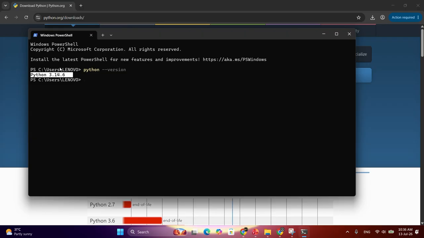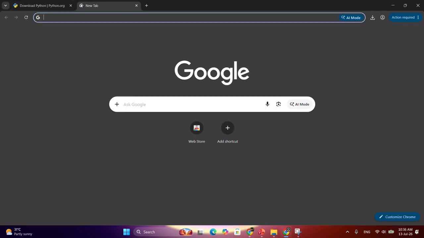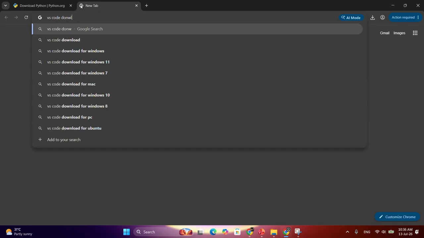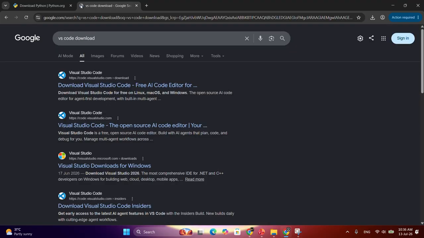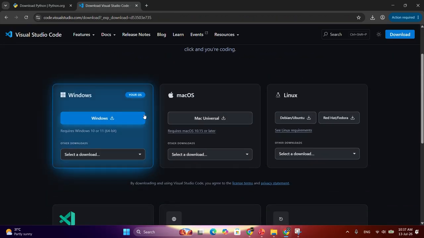So next thing you need to install is the interface where you have to write the code. I personally use VS Code for this purpose. You can also use VS Code. You can use other software as well, but my favorite is VS Code, so we will go with this. Click on the first link. If you have Mac, Linux, or whatever, you can download it according to your system.